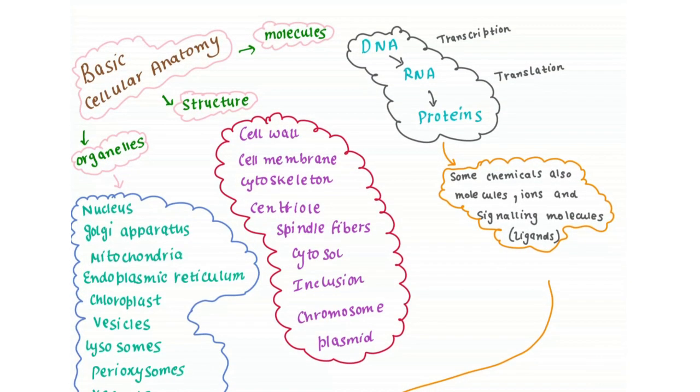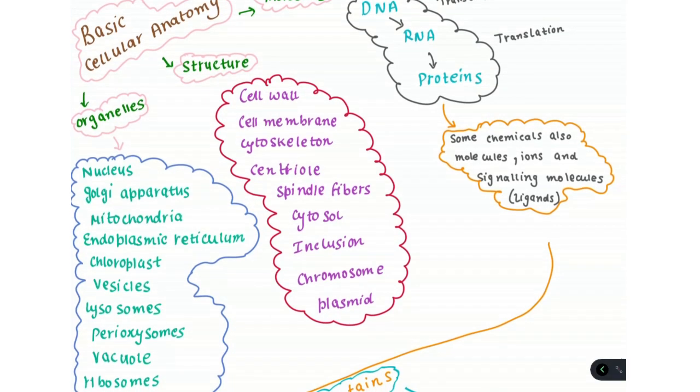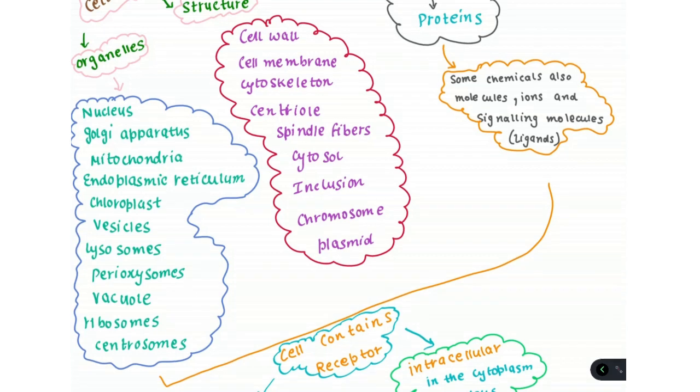Basic cellular anatomy: molecules, structure, and organelles. These are the three kinds present in the cell, and they are the main part of cellular respiration and the cellular mechanisms that all happen in the cell. Organelles include the nucleus, Golgi apparatus, mitochondria, endoplasmic reticulum, chloroplast in plants, vesicles, lysosome, peroxisome, vacuole, ribosomes, and centrosomes.